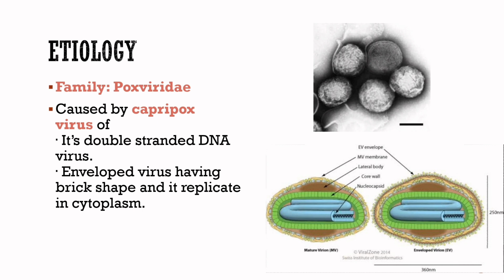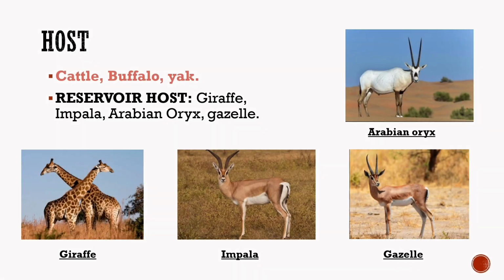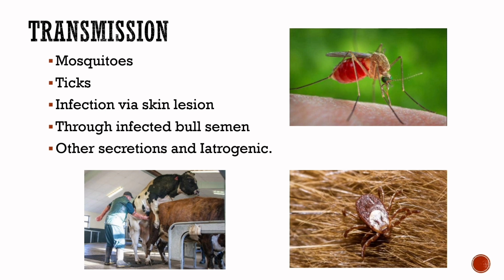Etiology of lumpy skin disease. Family Poxviridae, caused by Capripox virus. It is a double-stranded DNA virus, an enveloped virus having a brick shape, and it replicates in the cytoplasm. Hosts are cattle, buffalo and yak. Reservoir hosts of lumpy skin disease are giraffe, impala, Arabian oryx and gazelle. Transmission of this disease occurs by mosquitoes, ticks, infection via skin lesion, through infected bull semen and other secretions, and